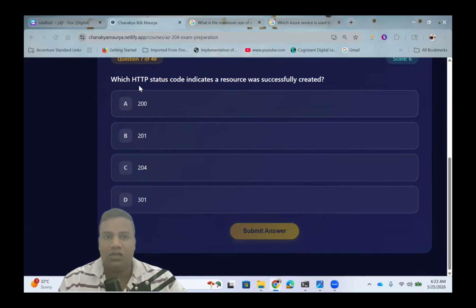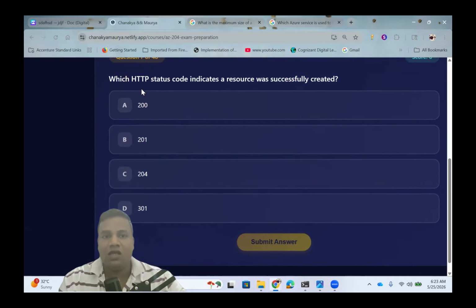The next question: which HTTP status code indicates a resource was successfully created? If you know status codes, you will understand it better. 200 is basically used for general success, not for specific creation.